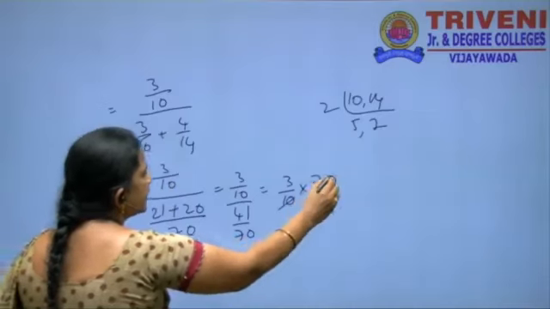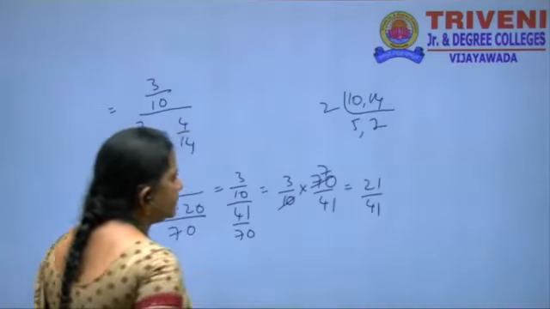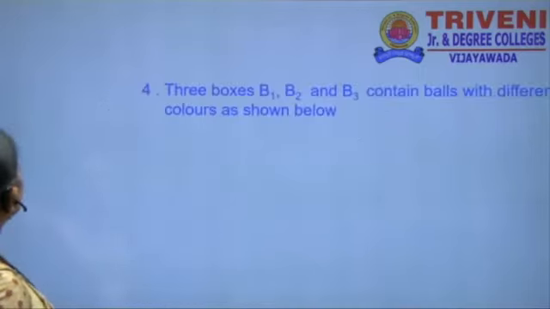Here the 10 table will cancel, 7 times 3, that is 21 by 41. The probability of finding the black ball from the 2 bags is 21 by 41. And then we are going to the next problem.